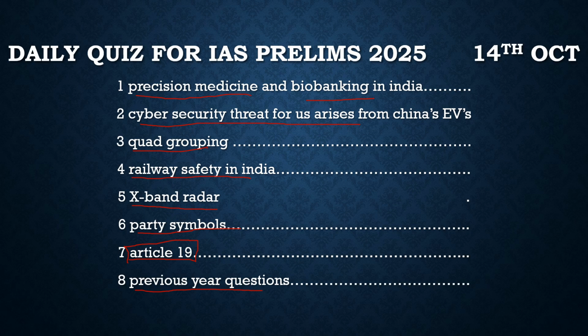So after this we'll derive the questions from article 19 and discuss a few previous year questions. So this is all about what was in the news today. I hope you have got the basic idea, the basic gist of the news. Now let's try to solve the questions coming from these news articles.